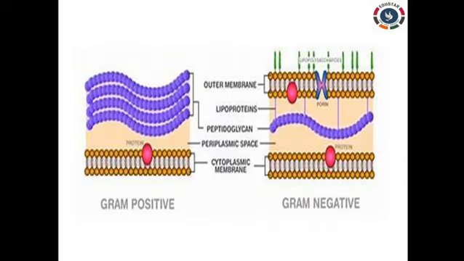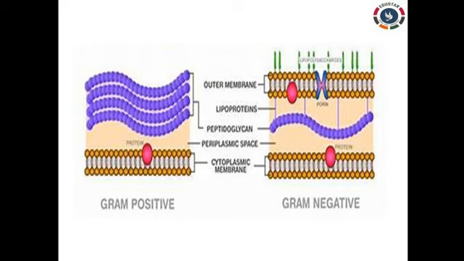Based upon the cell wall layers present, we classify bacteria into two types: gram positive and gram negative bacteria. This was discovered by the scientist Hans Christian Gram, hence the names gram positive and gram negative. Based upon the peptidoglycan layer present in the bacteria, we divide it into two.